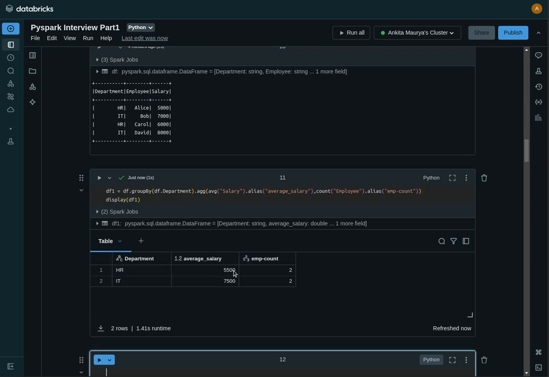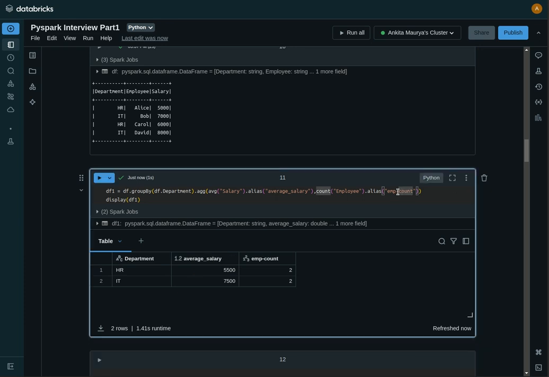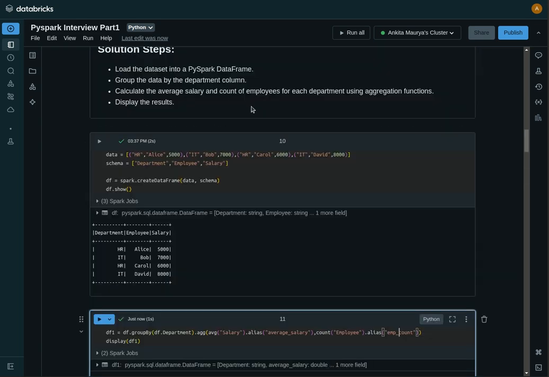So like this you have a department, and in each department the average salary and the number of employees, that employee count. Okay, so I should name this using an underscore.